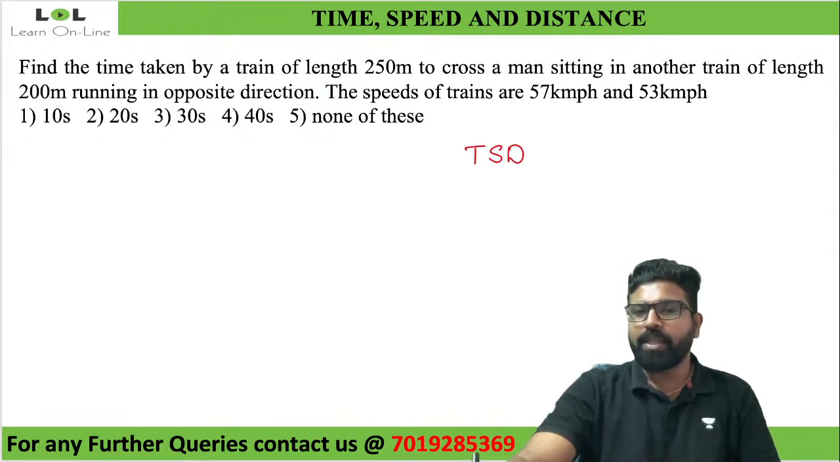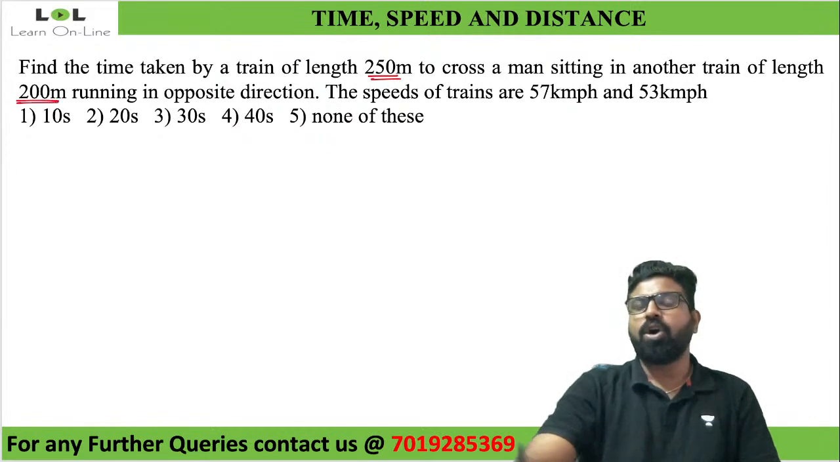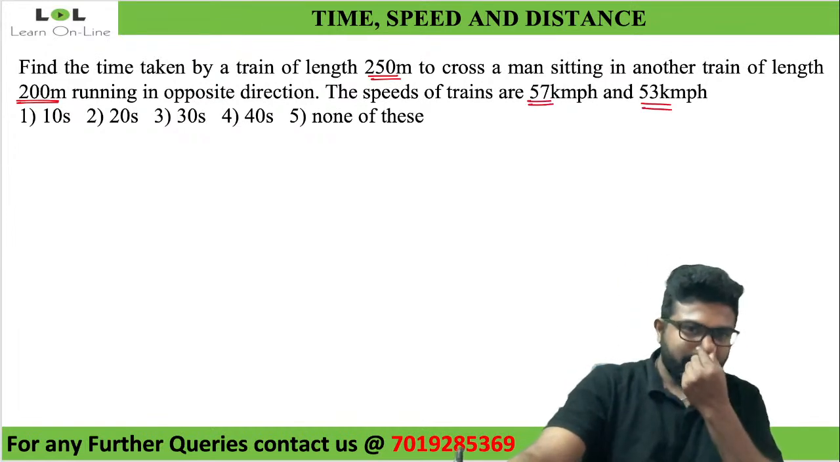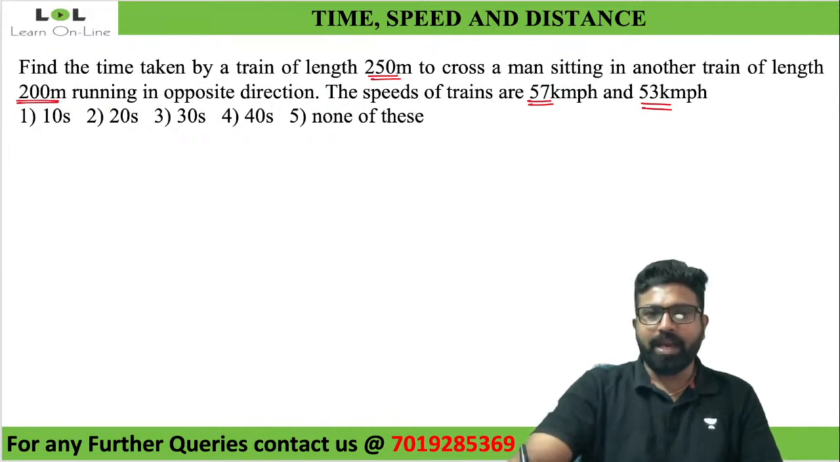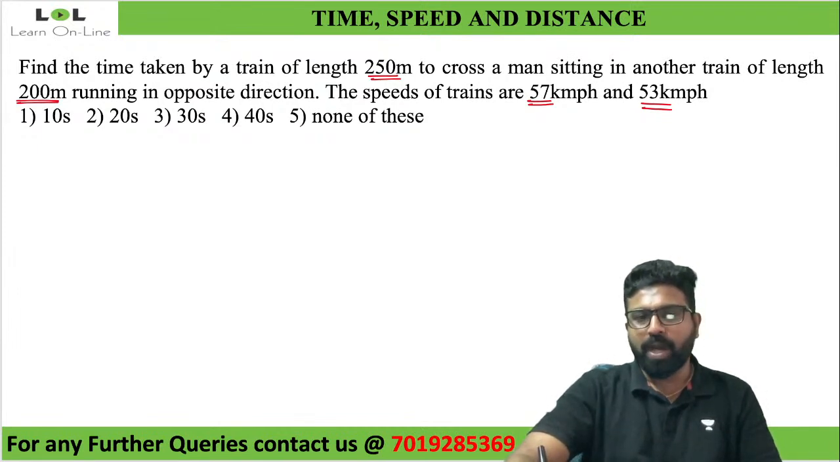Find the time taken by the train of length 250 meters to cross a man sitting in another train of length 200 meters, running in opposite direction. The speeds of the trains are 57 km per hour and 53 km per hour. Now again, diagram. How should I take the diagram? There is one train whose length is 250 meters.